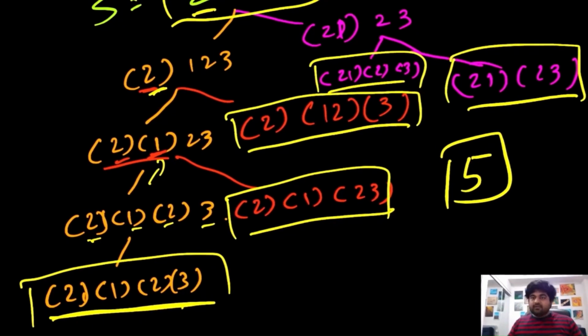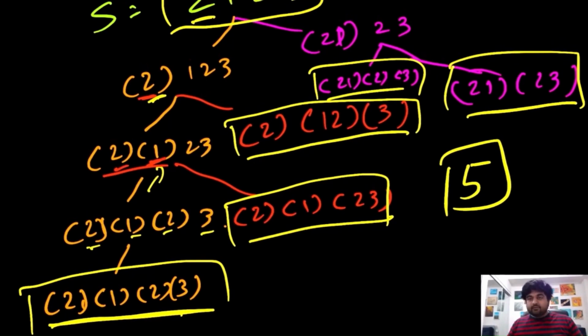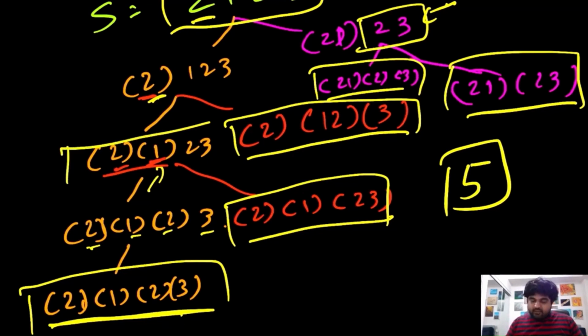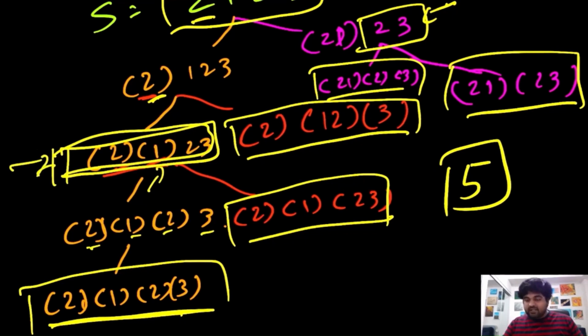What is the problem with this brute force approach? Well, the problem with the brute force approach is that we are doing a lot of repetitive work. How are we doing repetitive work? If you notice over here, we need to calculate how many different ways we can compute this 23. But this 23, we have already computed over here. Since we have already computed it, it is not very fruitful to compute the same thing twice. And in brute force we are not avoiding it.